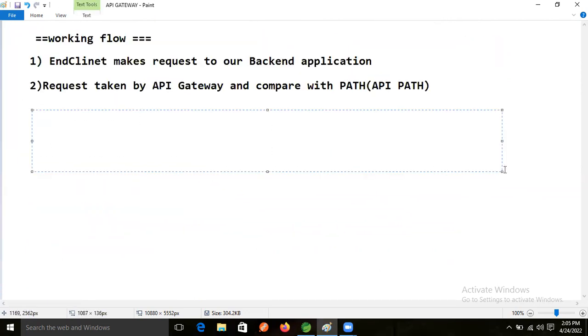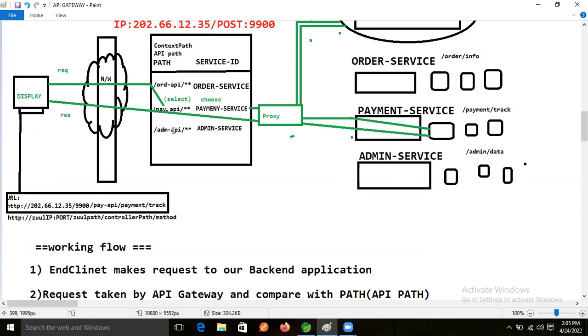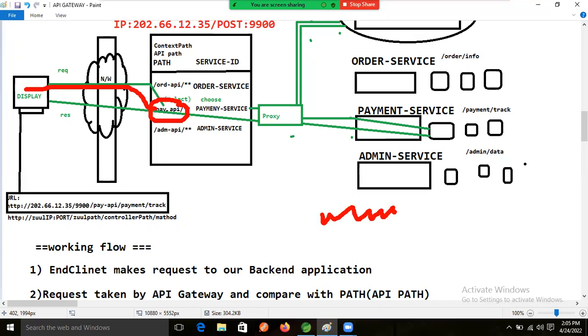After that, if it matches, right? Just assume that anywhere we are making the request from the client, if it is a valid URL, then that URL will work. We are making the request using the URL only, right?